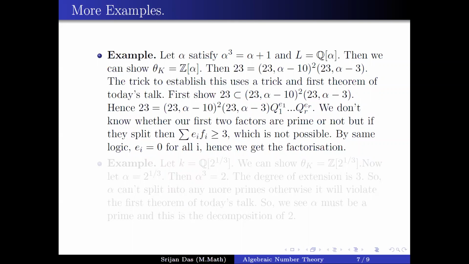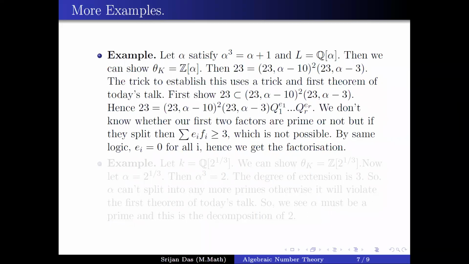If you now apply the prime factorization property, then you can show that whatever appears in 23's factorization will be something like q1 power k1, q2 power k2, and some other primes. But now for (23, alpha minus 10), it contributes 2. The ramification index is 2. I don't know the inertia degree, but I don't need to know it. I'll just see from here.